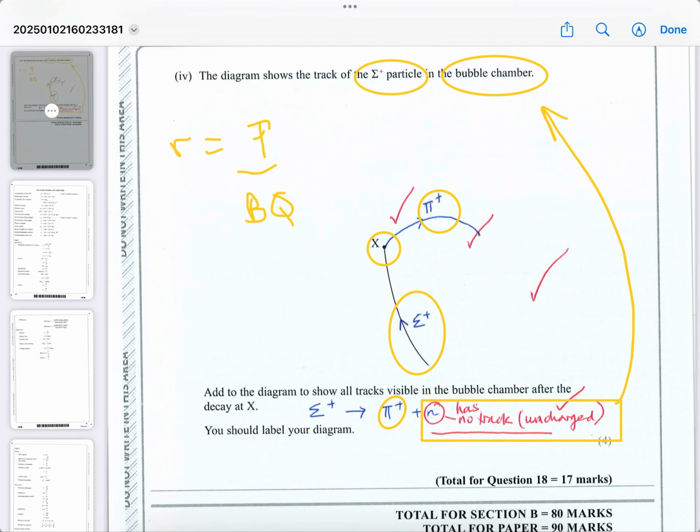Apologies for the confusion, but you can see how easy it is to lose marks when you're tired.